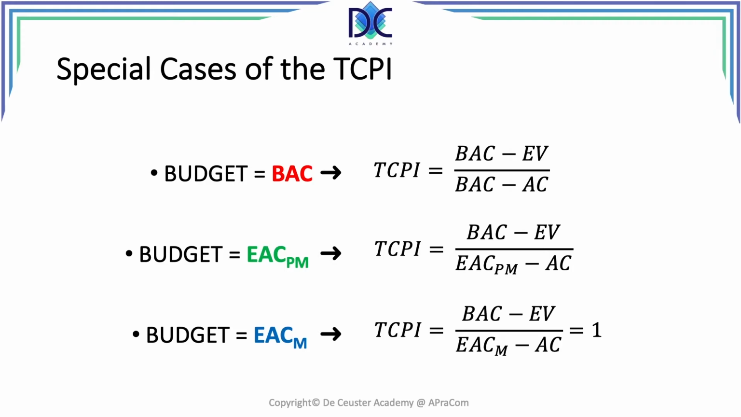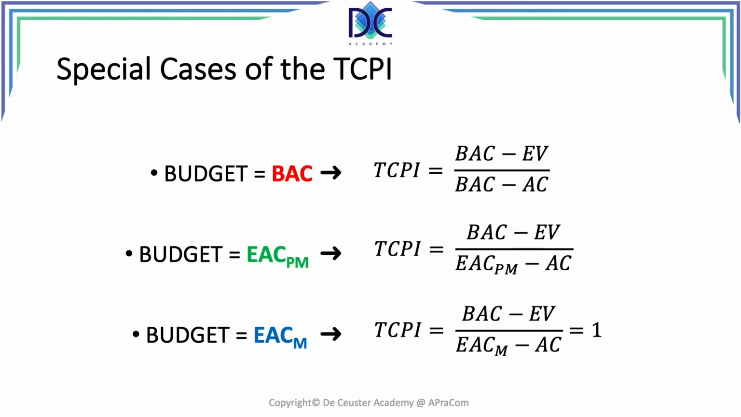Let's assume that your sponsor says, well, the original budget has to be maintained. So the budget to complete the project is the budget at completion. And we find the formula of the TCPI to be equal to the BAC minus earned value divided by the BAC minus actual cost.